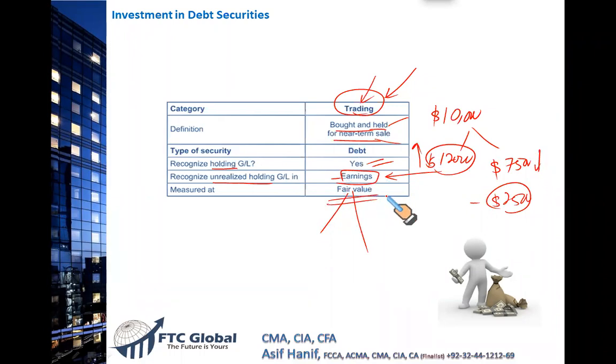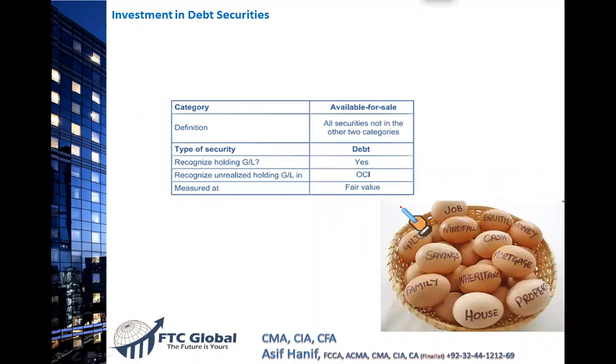So remember, for trading bonds and preferred stock, the change in the price at the balance sheet date is your income or loss to be reported in your income statement, and you report these securities, these bonds and preferred stock, at their fair value on the balance sheet. Now, if the bonds and preferred stock are neither trading, nor are they for the purpose of holding them till maturity, then what? Then there is a third classification called available for sale. Your bonds are not in the other two categories, then they fall in this third category, available for sale.